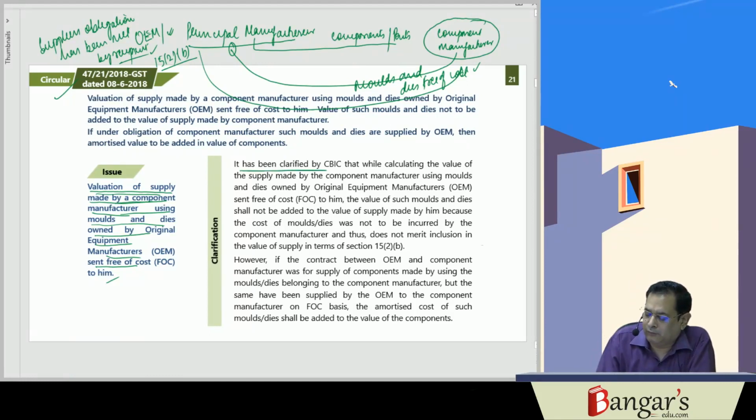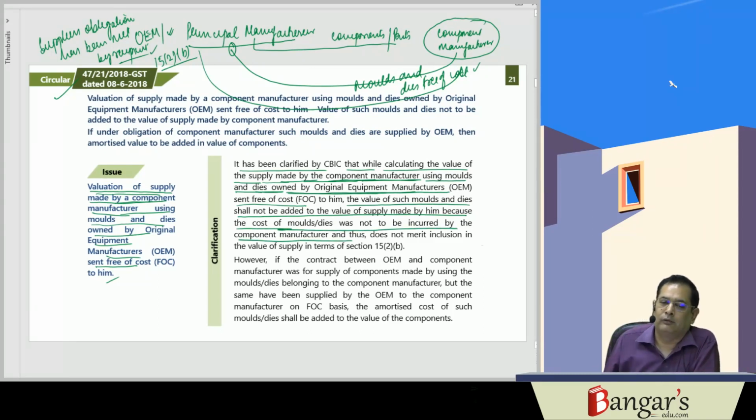Here it has been clarified by the CBIC that while calculating the value of the supply made by the component manufacturer using molds and dies owned by the original equipment manufacturer and sent free of cost, the value of molds and dies shall not be added to the value of supply made by him, because the cost of molds and dies was not incurred by the component manufacturer.